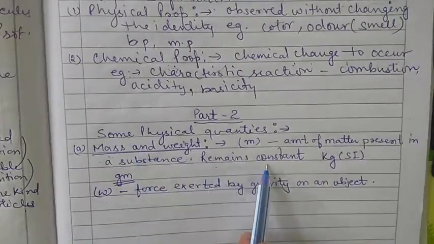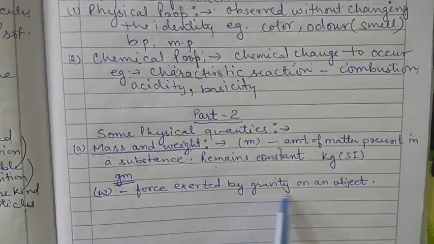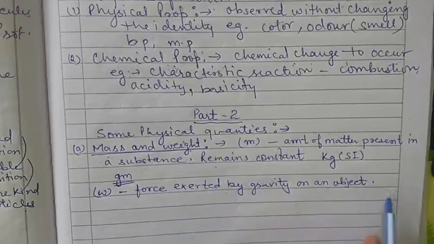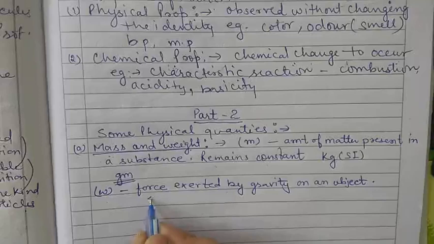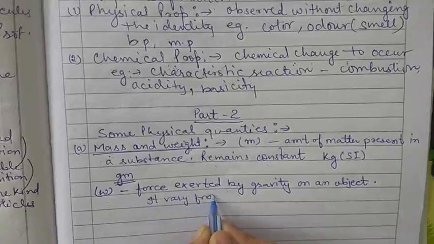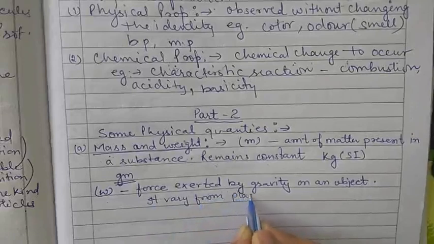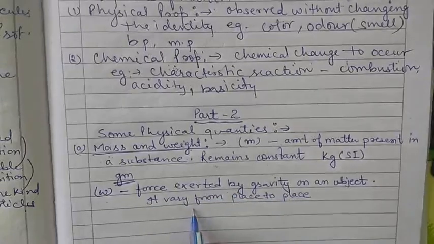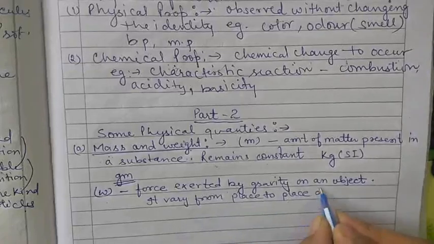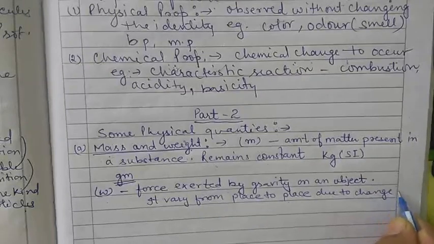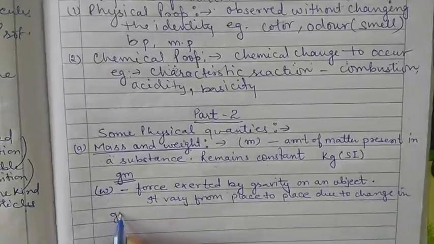Mass remains constant, but weight doesn't remain constant. It varies from place to place due to change in gravity.